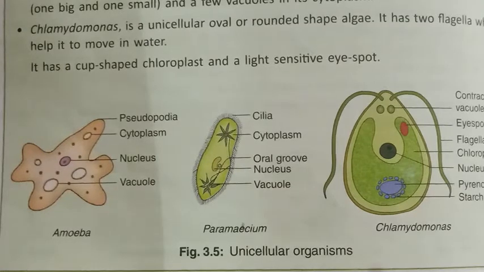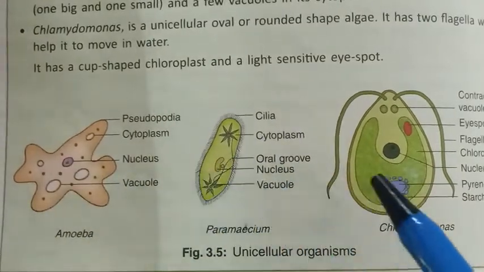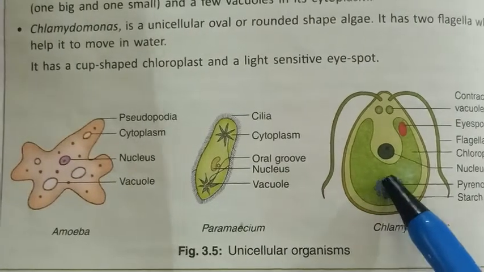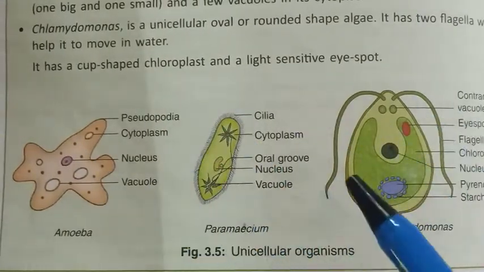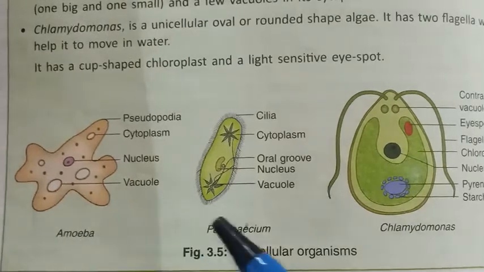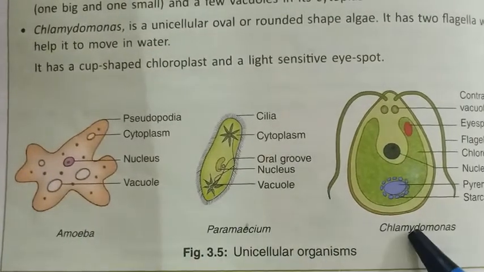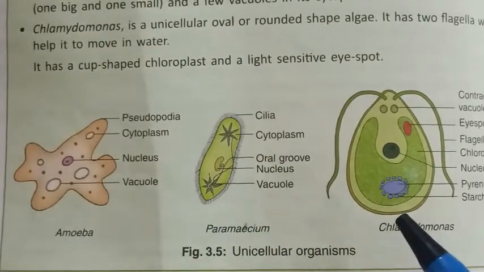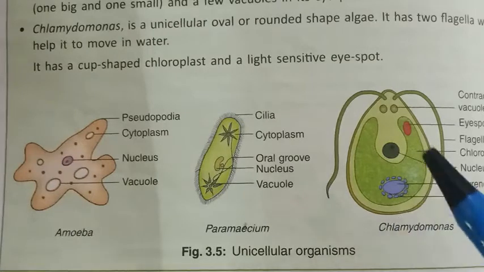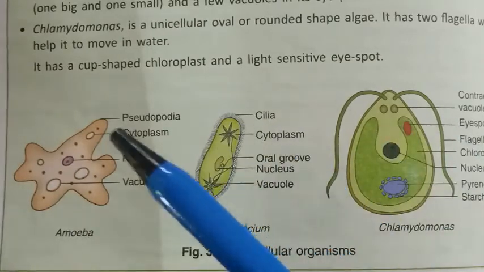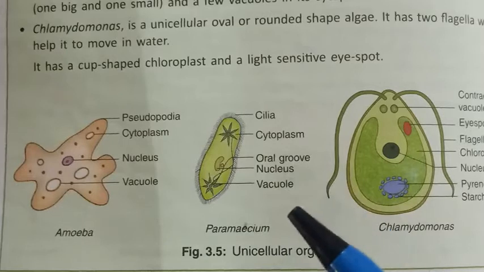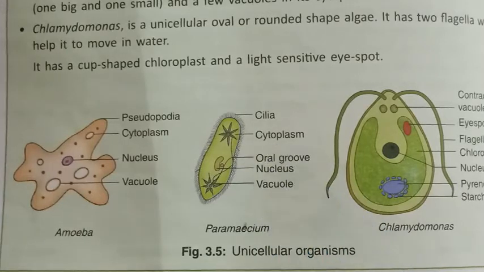In unicellular organisms, a single cell performs all the basic functions of life, like amoeba, paramecium, chlamydomonas. These are all unicellular organisms and their whole body is represented by a single cell, and hence they are known as unicellular organisms.